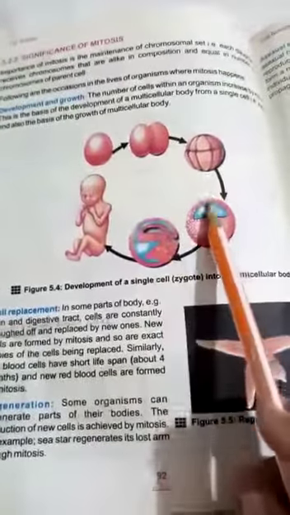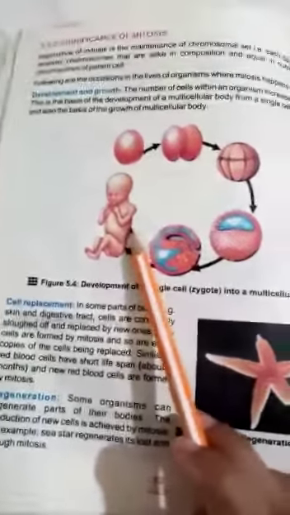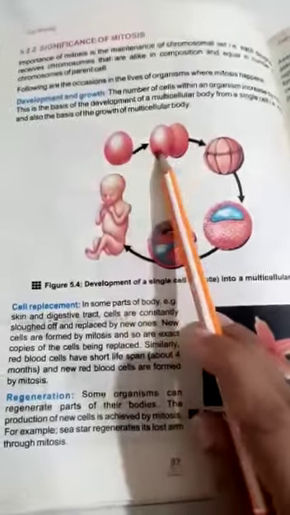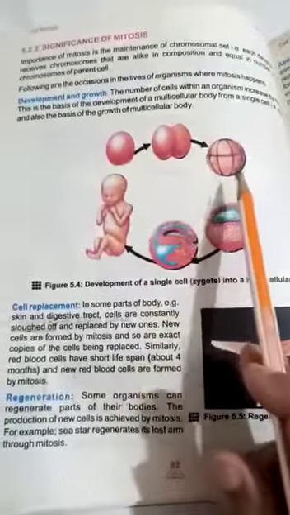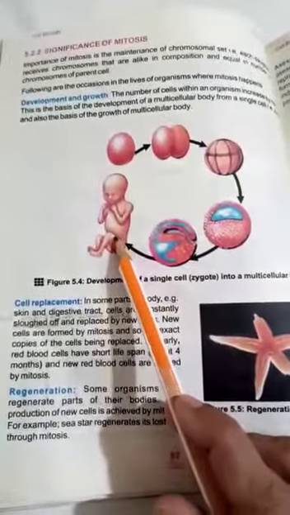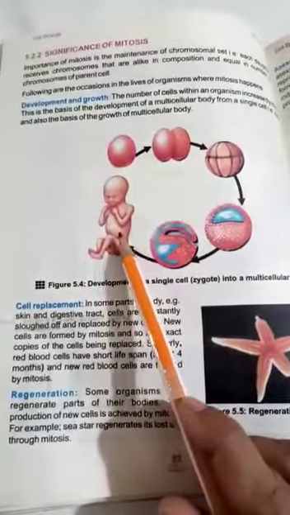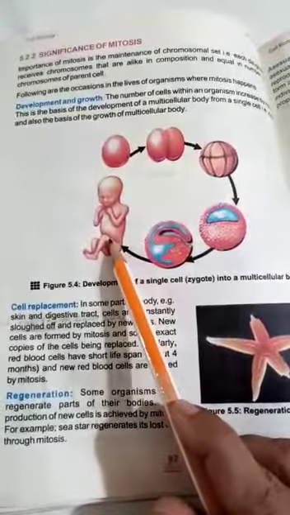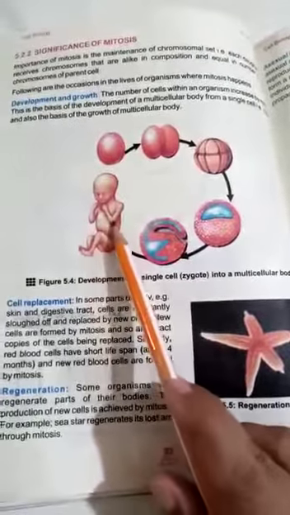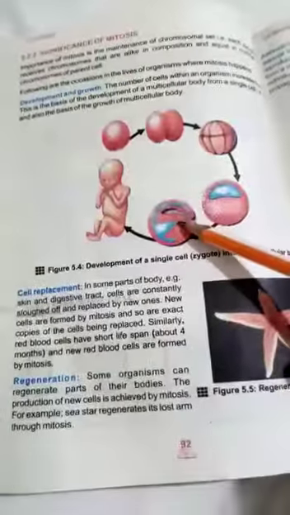This division, which takes place in the zygote until the production of the multicellular body, is known as the development of a zygote. So mitotic division is involved in the development of a zygote into a multicellular body, plus when the baby is born, it grows day by day. The division involved in the growth of the baby is also mitotic division. So development and growth involve mitotic division.